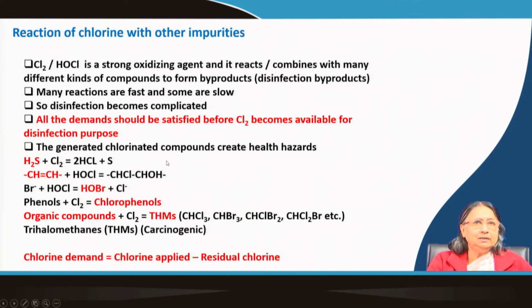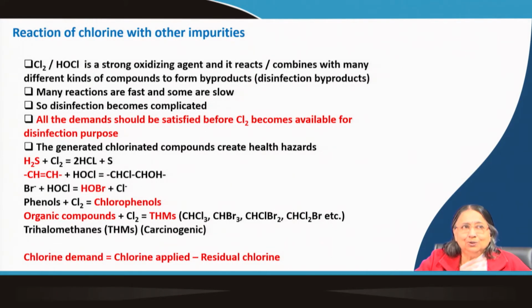We are using chlorine for disinfection, but chlorine is consumed by some other materials in some other reactions. So, this is the demand. Unless the demand is met, we will not get free chlorine to kill the bacteria.